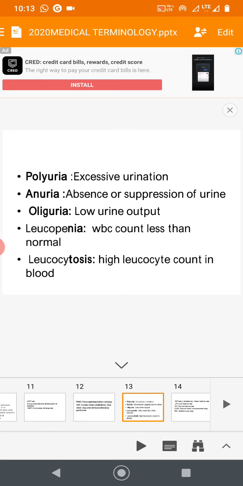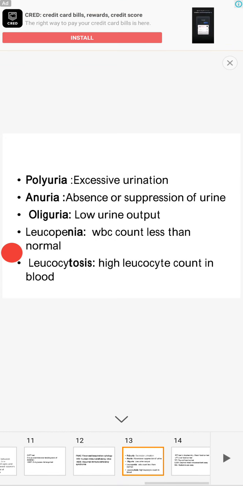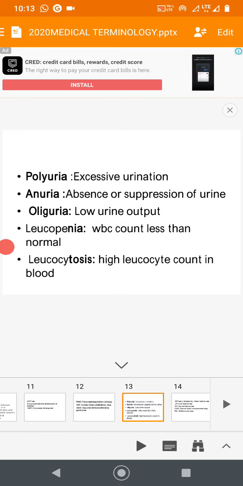There are some terms like penia and cytosis. For example, leukocyte means WBC. A high WBC count in blood is called leukocytosis. Leukopenia means low WBC count, less than normal. Penia means less, cytosis means high.